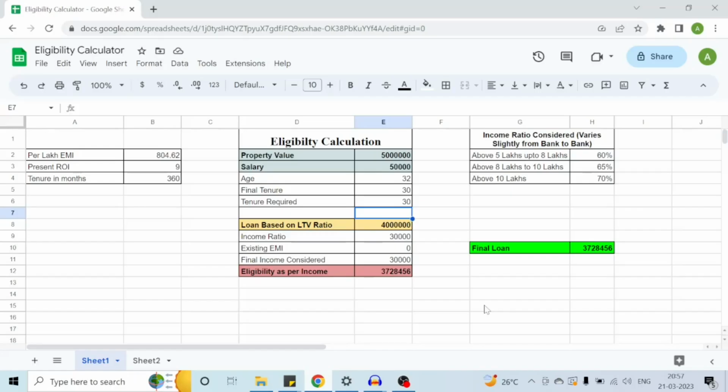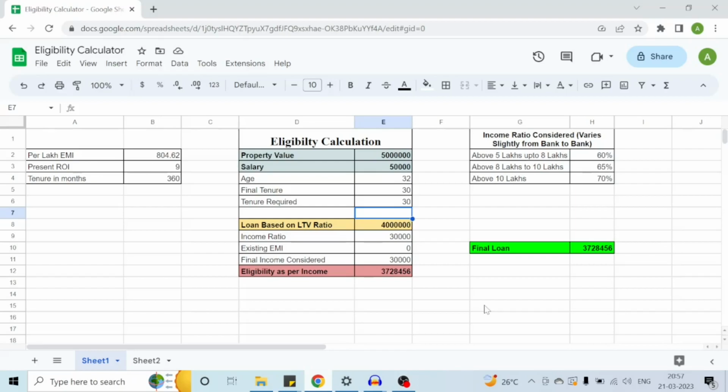So here we have the spreadsheet calculator in front of us to calculate the home loan eligibility. As I had mentioned in the thumbnail, the property value is 50 lakhs and the salary is 50,000. So let us look at how much loan amount will be eligible and how the calculation happens here in the spreadsheet. Here you can see that the salary I have considered is 50,000. The tenure I have considered as 30 years.